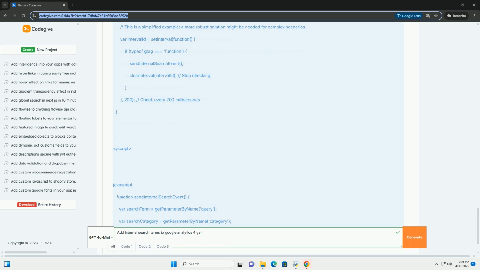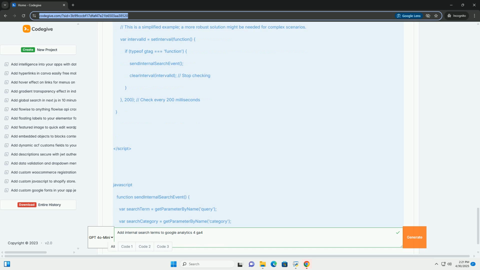Verify the event name and parameter name: double check that you're using the correct event name, search in our example, and parameter name, search_term. Case sensitivity matters. Check for JavaScript errors: look for any JavaScript errors in your browser's console. These errors can prevent your tracking code from working correctly.